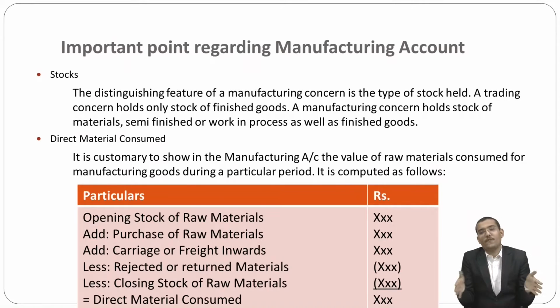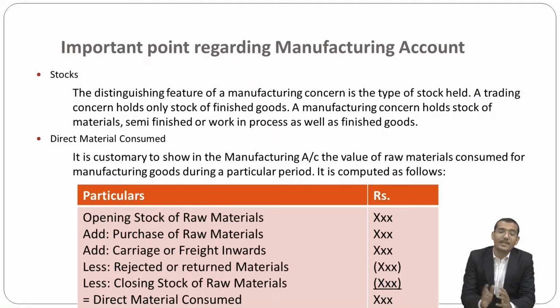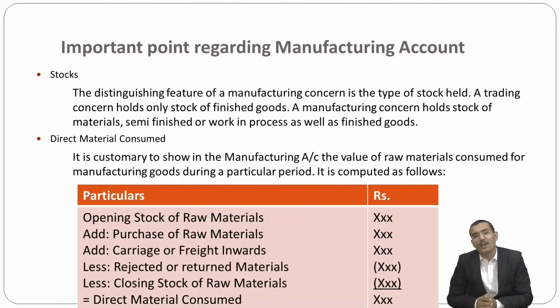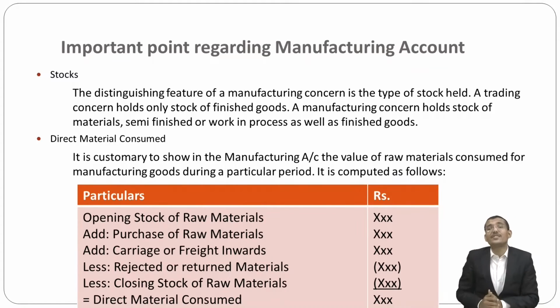The distinguishing feature of a manufacturing concern is the type of stock held. A trading concern holds only the stock of finished goods. A manufacturing concern holds the stock of material, semi-finished goods, or work in progress, as well as finished goods.